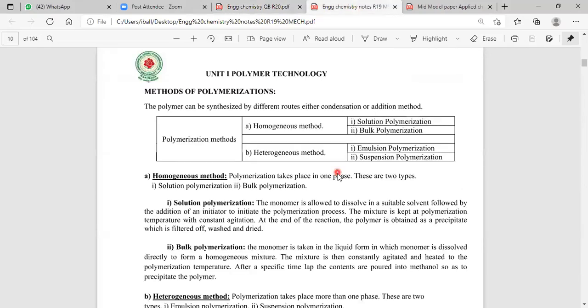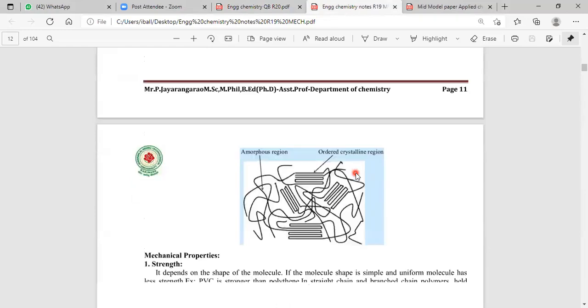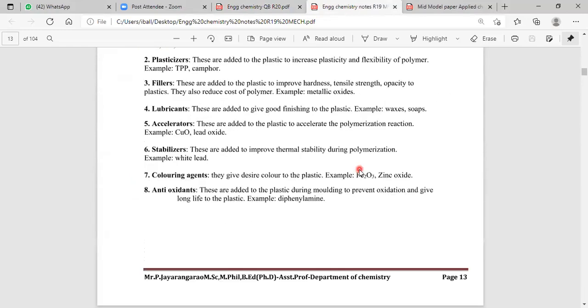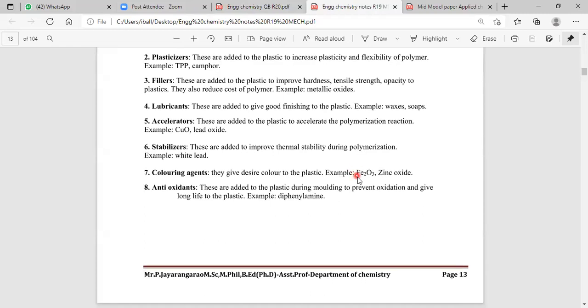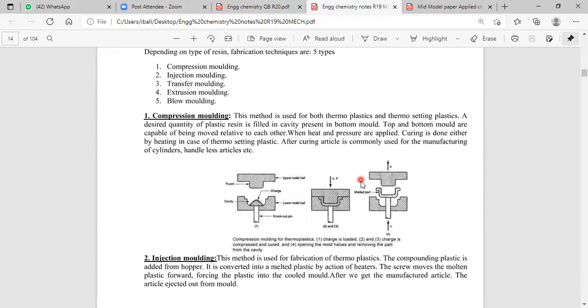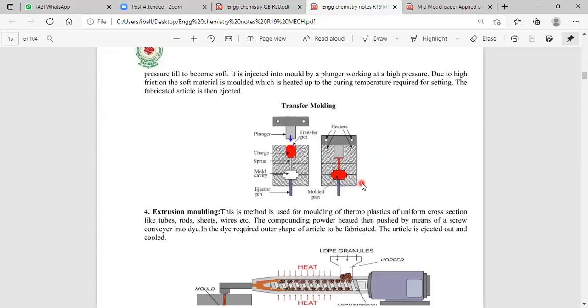Engineering chemistry notes. We are discussing individual polymers. We can have different classifications. The 4 main classifications we are discussing: number 1 is thermoplastic, number 2 is thermoset, number 3 is elastomer, number 4 is fiber. So the first question they are asking: write the preparation, properties and applications of bakelite.